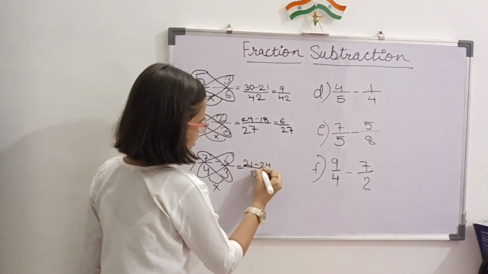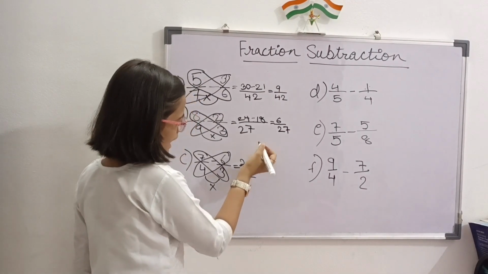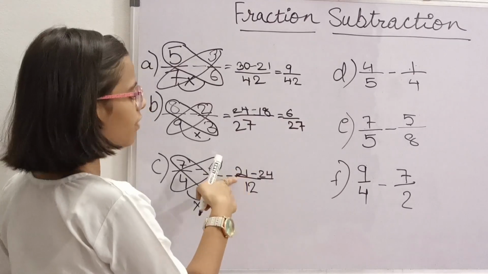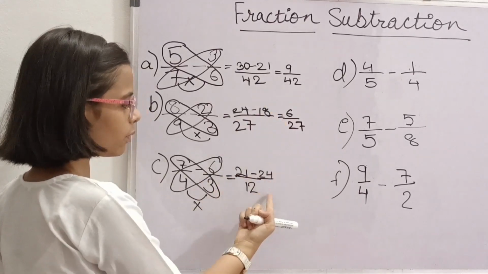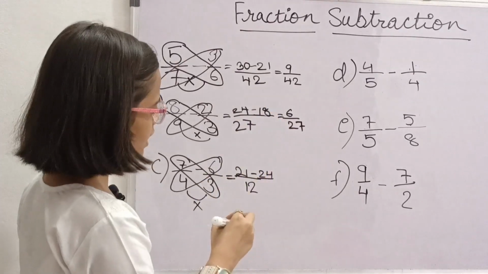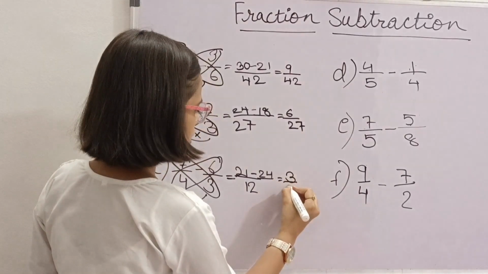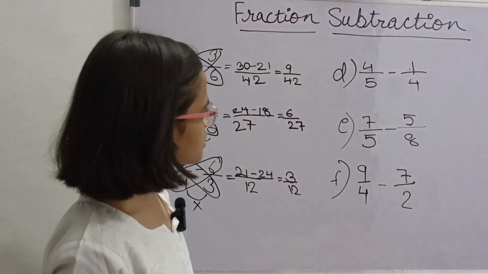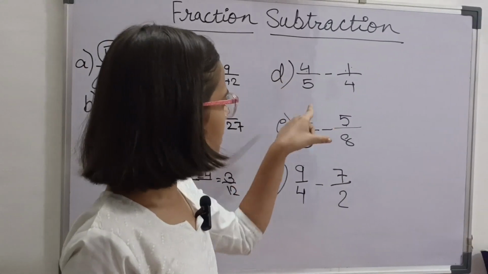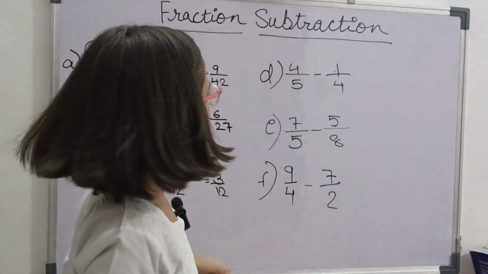We get 24. So we have to minus 21 from 24. So we get 3 by 12.